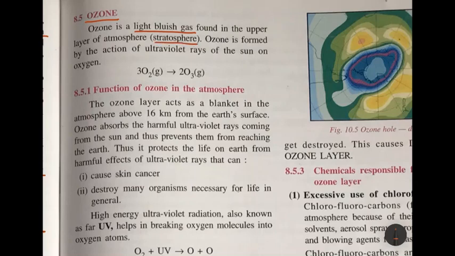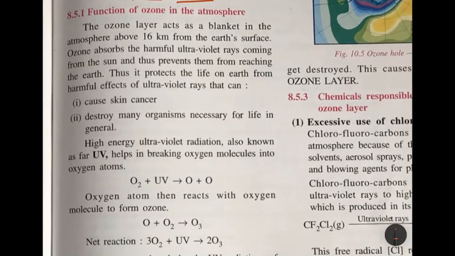Ozone is formed. How is it formed? By the action of ultraviolet rays of the sun on oxygen. So oxygen, when it is acted upon by the ultraviolet rays, turns into ozone. Now, what is the function of the ozone? You know that the ozone layer is like a blanket in the atmosphere above 16 kilometers. If you travel 16 kilometers above the earth's surface, the ozone layer is there.